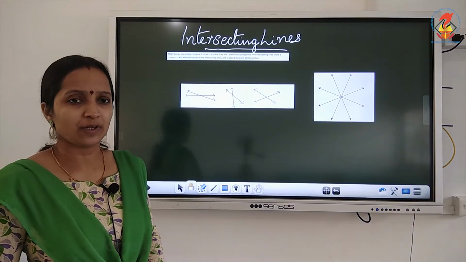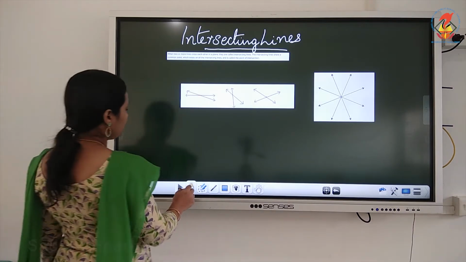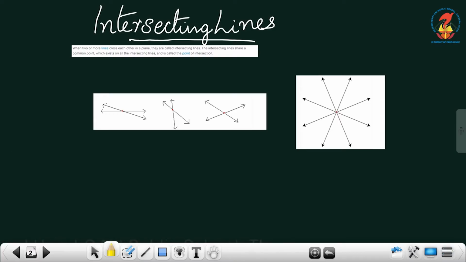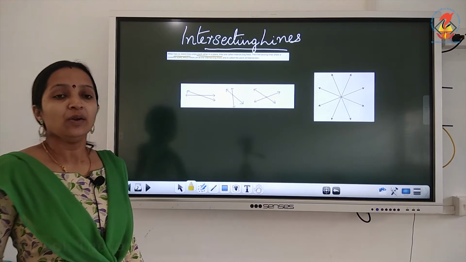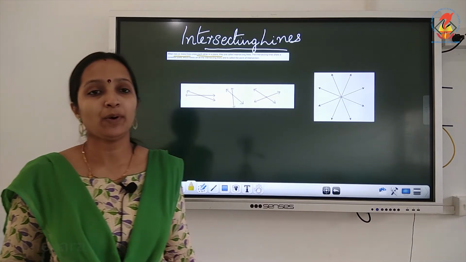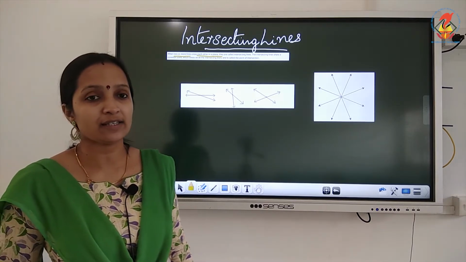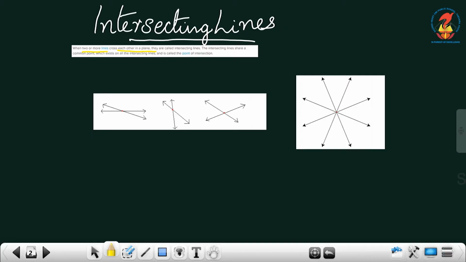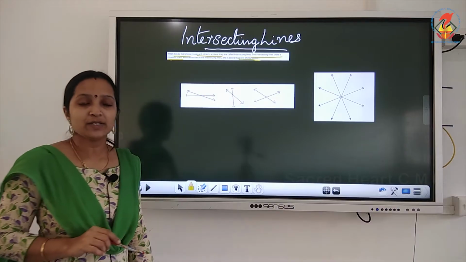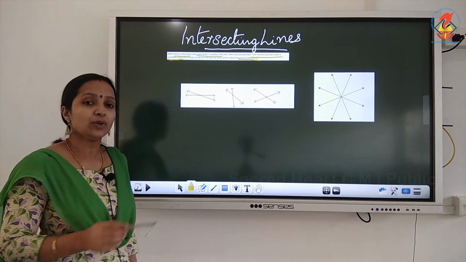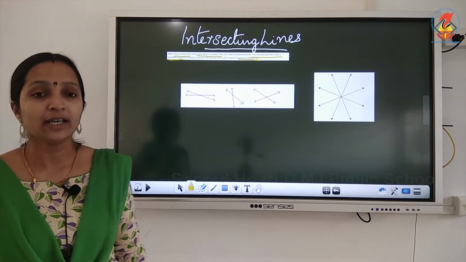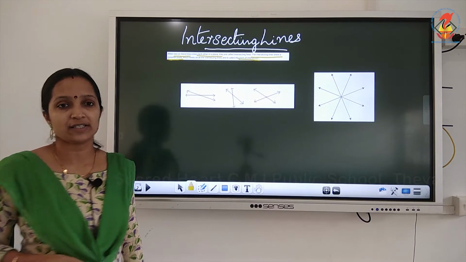Intersecting lines means what? When two or more lines cross each other in a plane, they are called intersecting lines. Or you can say when two lines have a common point, we can say that the two lines are intersecting lines. And intersecting lines share a common point, that is known as point of intersection. When two or more lines have a common point, such type of lines are called intersecting lines.